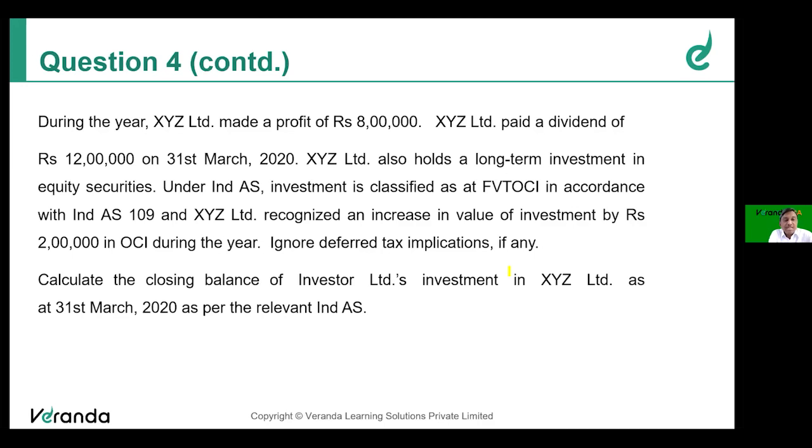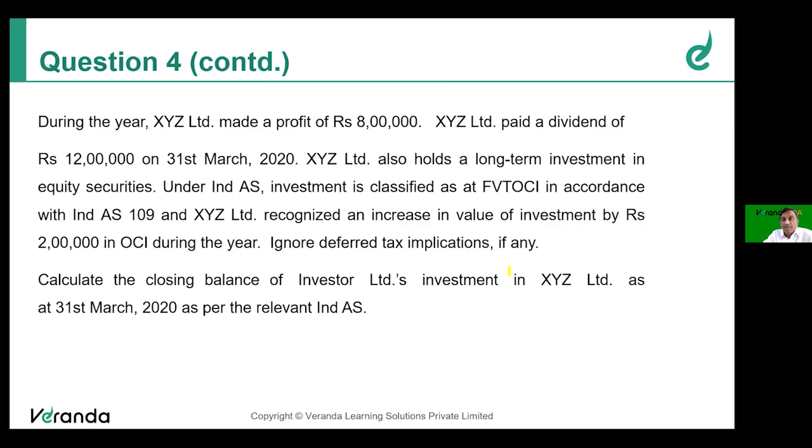calculate the closing balance of Investor Limited's investment in XYZ Limited as on 31st March 20 as per the relevant Ind AS. So what's the relevant Ind AS? The relevant Ind AS is Ind AS 28, investment in associate or joint venture. According to the standard, how should the investment in associate be presented in the consolidated statements?